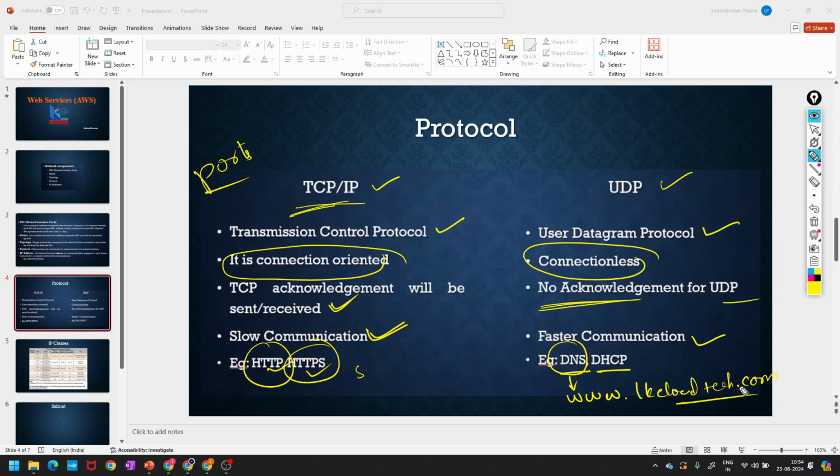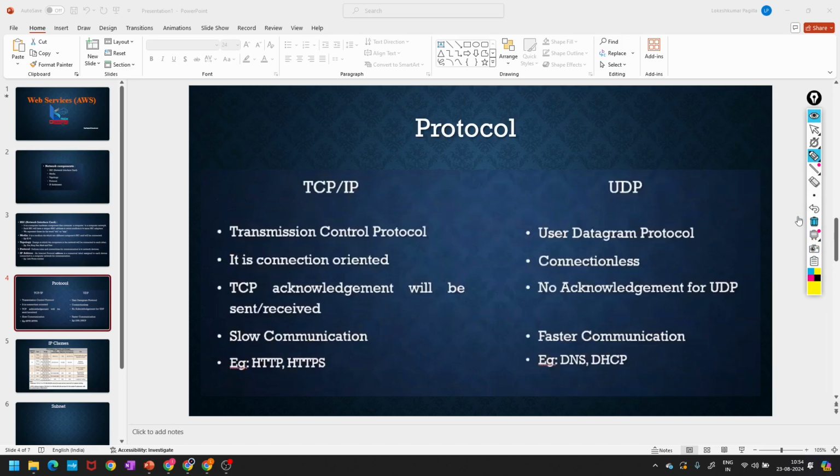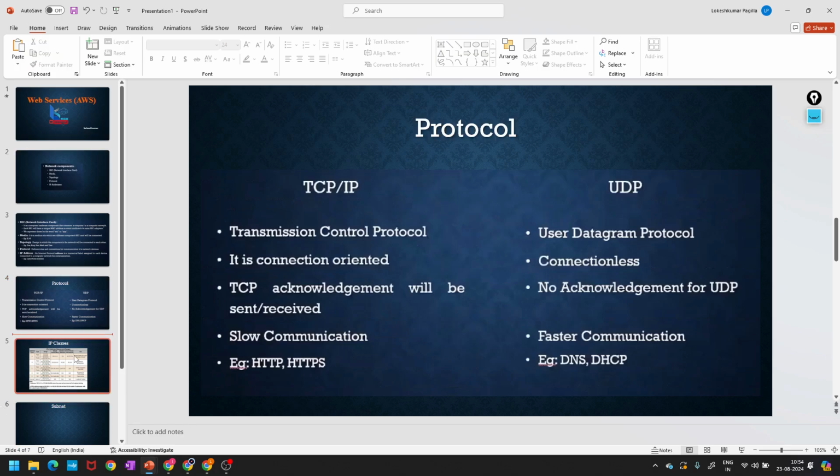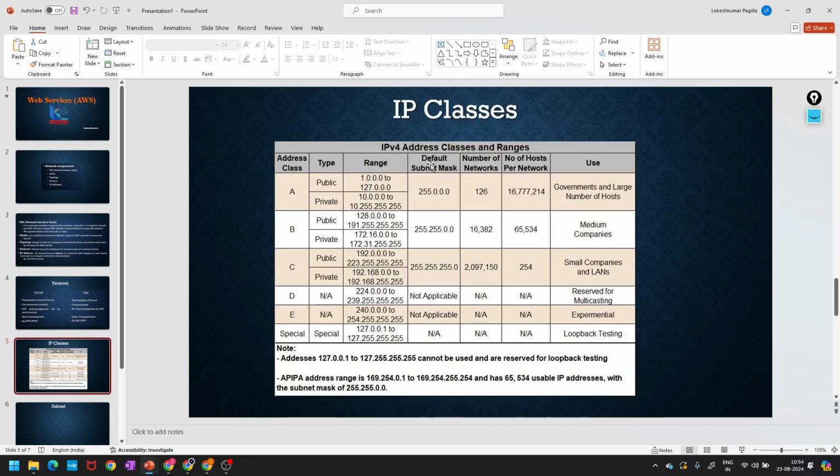DNS names and DHCP, Dynamic Host Configuration Protocol. These are all under UDP. And yes, these are all classes.